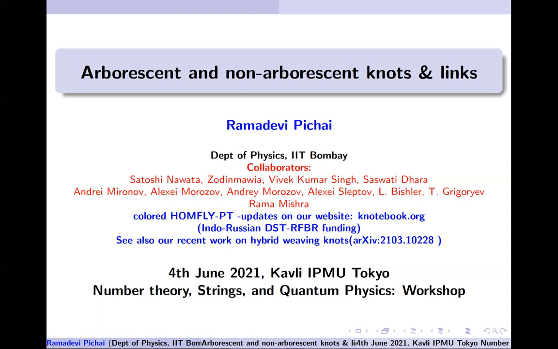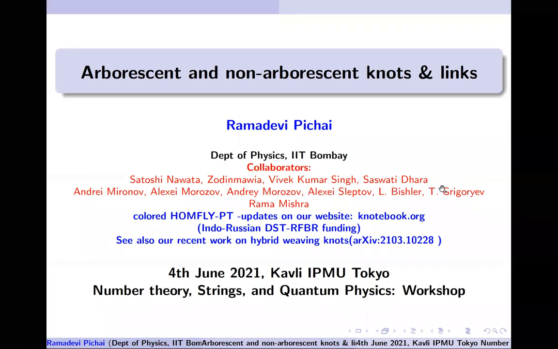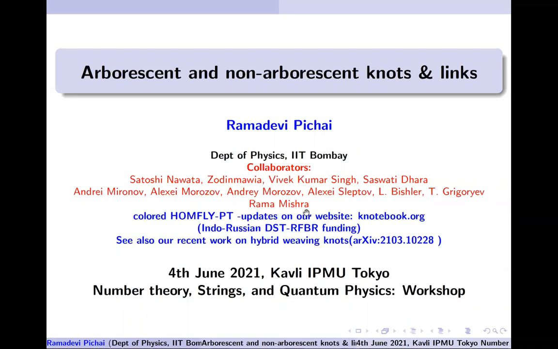This is where we have developed a lot of methods by various collaborations, and I'll present one subset of it today. These are works which I've done with Satoshi, Zodin, and Vivek. Vivek and Shashwati are my students, and Satoshi was my collaborator. Then with the Russian team of Mironov, Morozov, Sleptsov, and Bechler, we have also looked into writing down the explicit colored HOMFLY-PT polynomials.